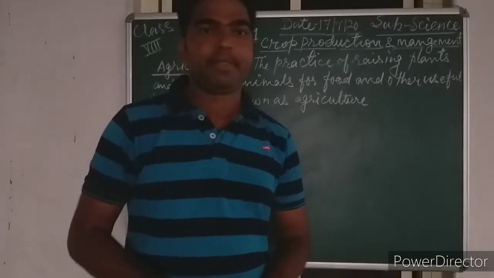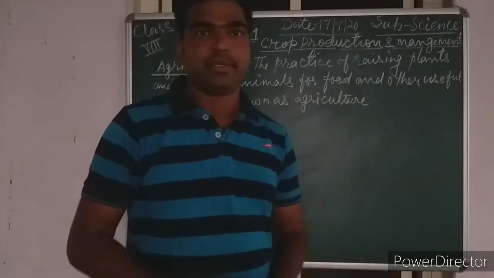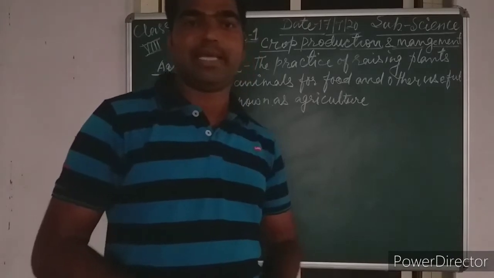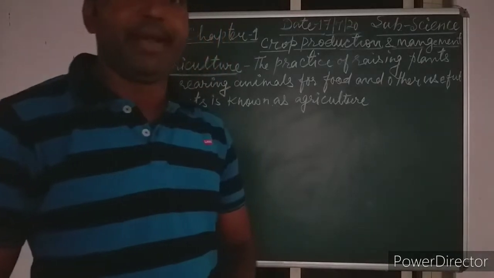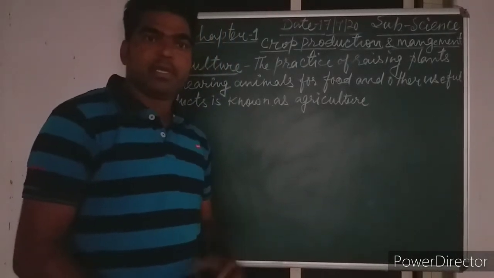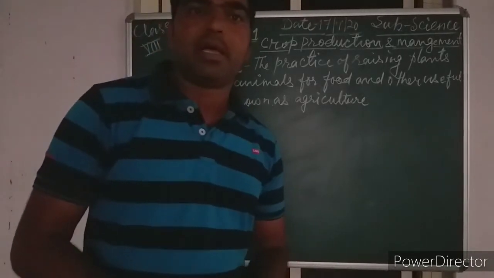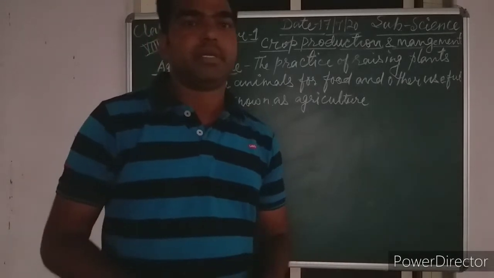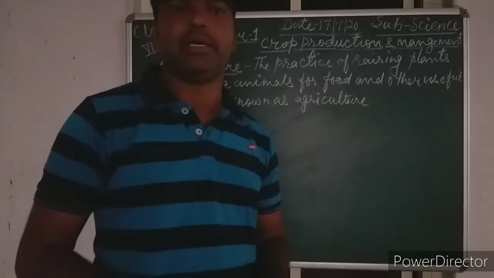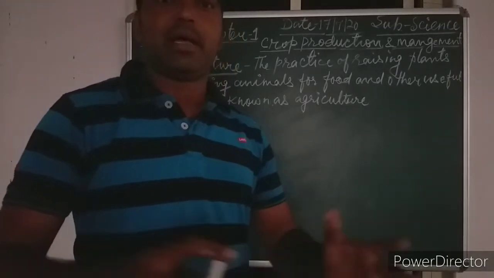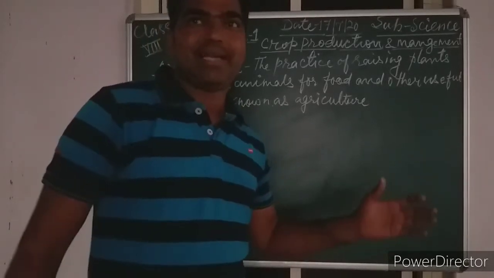Now today is Friday and everybody knows that Friday is a science class. So once again in our science class we are starting with the first chapter, that is crop production and management. In this chapter we are discussing the different types of crops, how the farmer can produce them, how they can increase productivity, and the different methods for storage. So let us start.